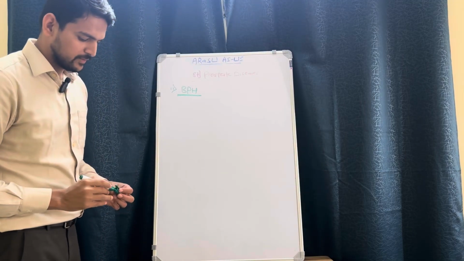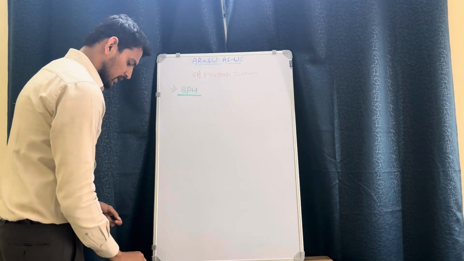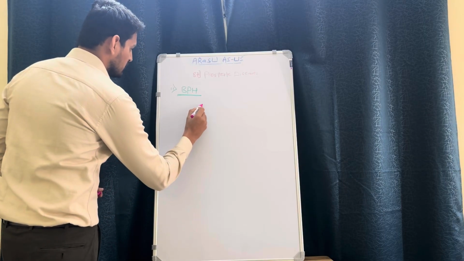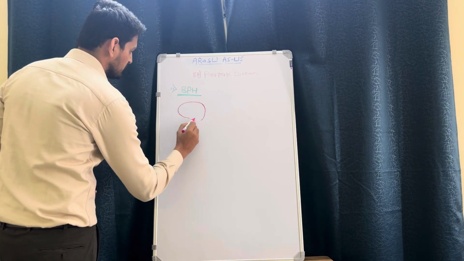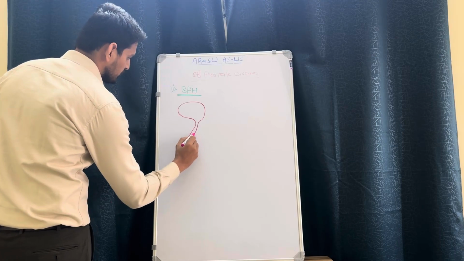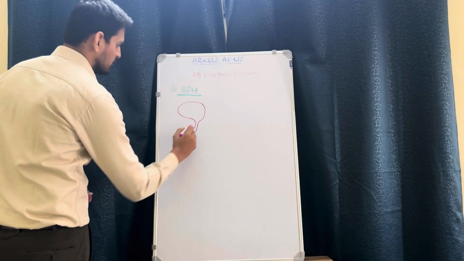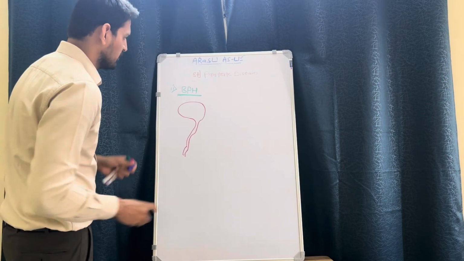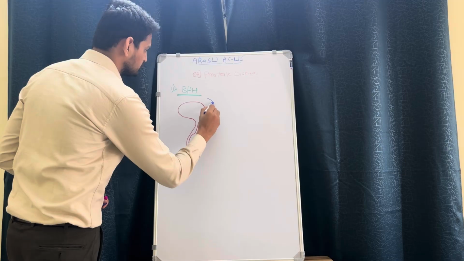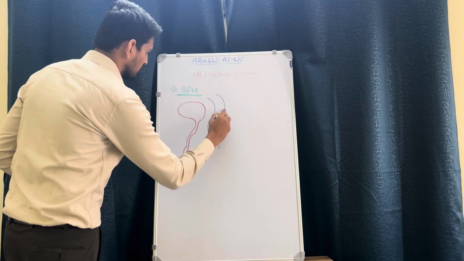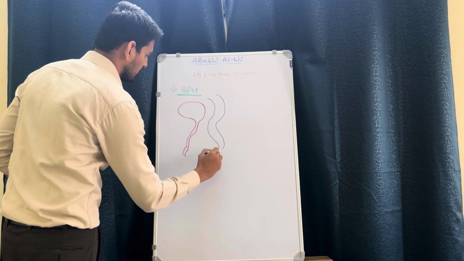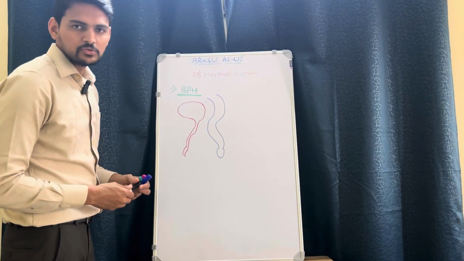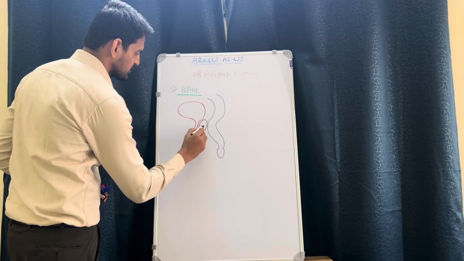To understand this well, we will see a schematic diagram representing three major structures: the urinary bladder with the urethra, then the rectum, and in between these two we will consider the prostate gland.